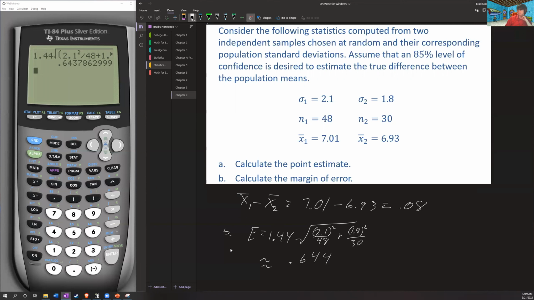0.644. Okay. Now, a thing I should mention here as a reminder, when we are looking at an intermediate calculation, we'll want to keep as many of these digits as possible. So here, I'm just going to round it to 0.644. But if, for example, we were using this as our standard error when we're trying to find our confidence interval, then we would write as many of these digits as possible.